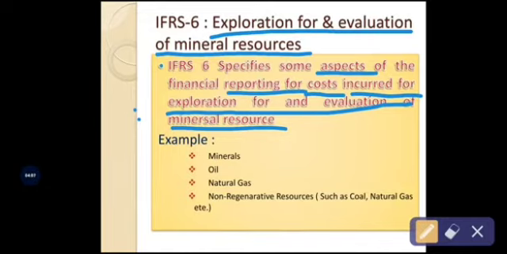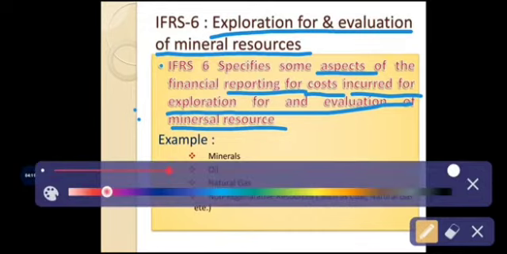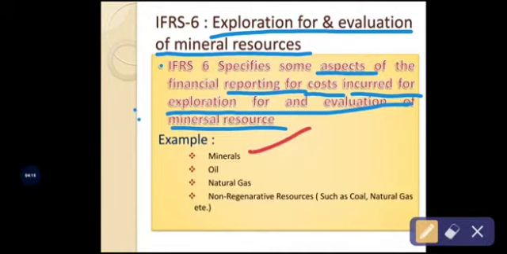The examples of mineral resources are minerals such as gold and silver, oil, natural gas, and non-regenerative resources. You know there are regenerative resources and non-regenerative resources.